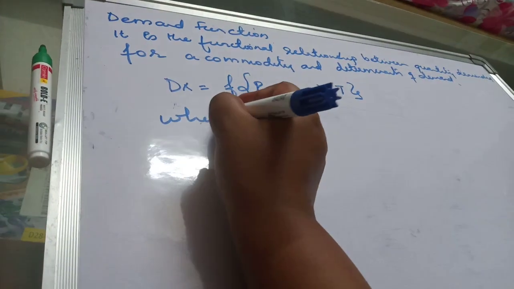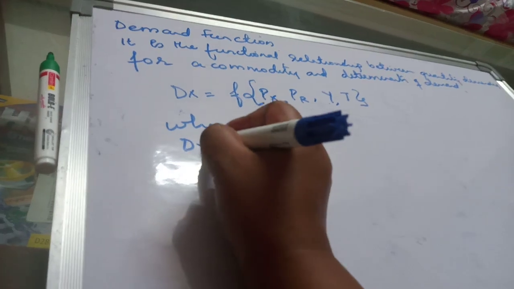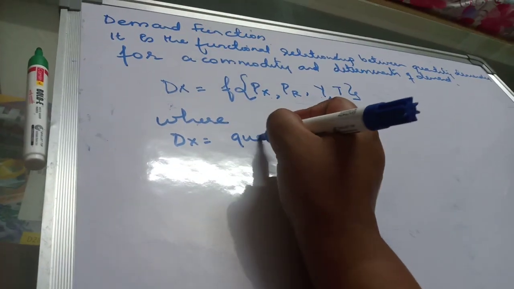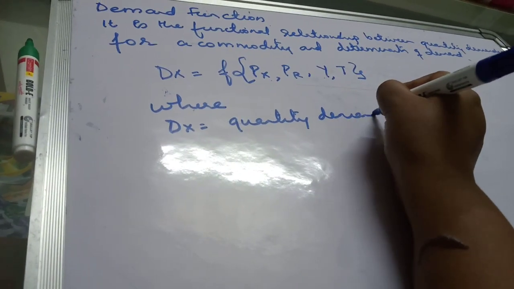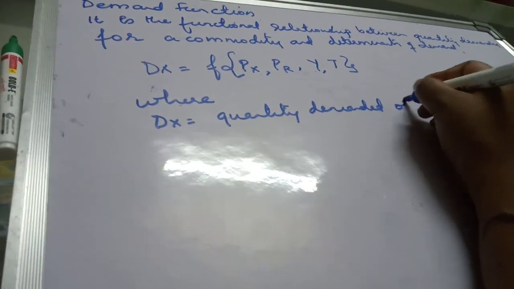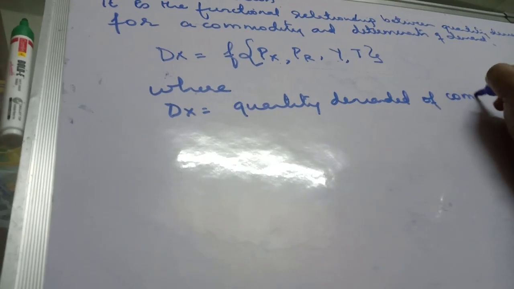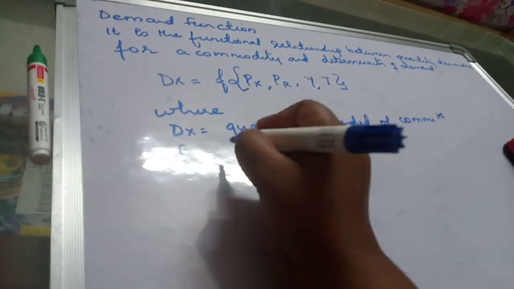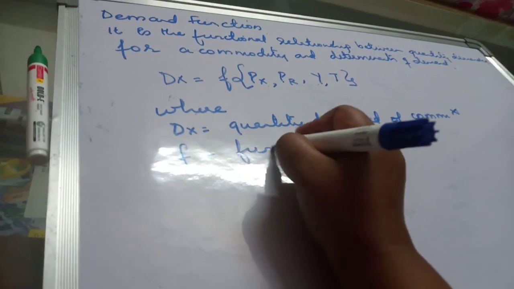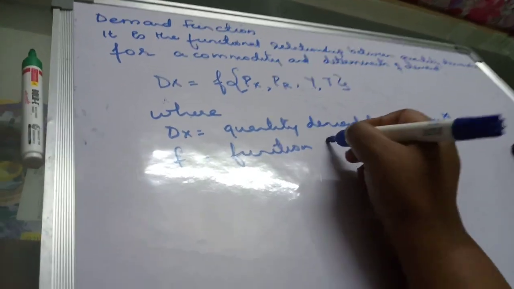Where what is Dx? Dx is the quantity demanded of commodity X. F simply means function of.